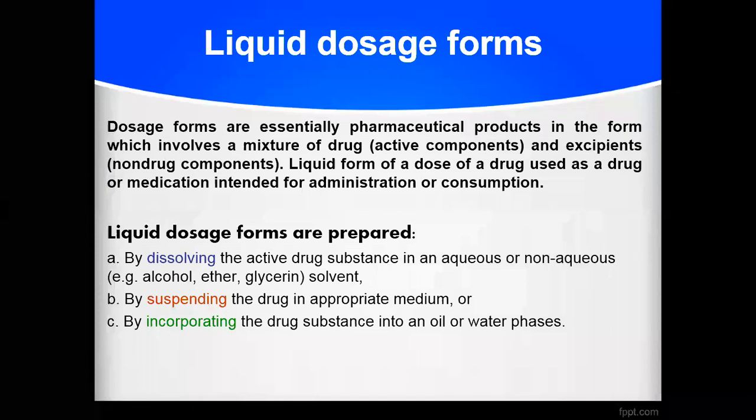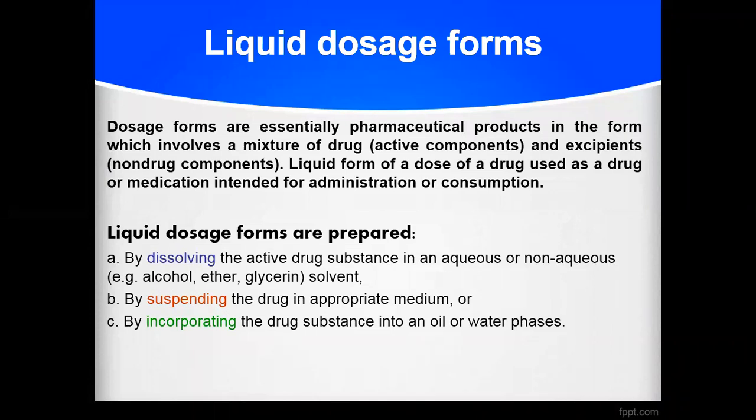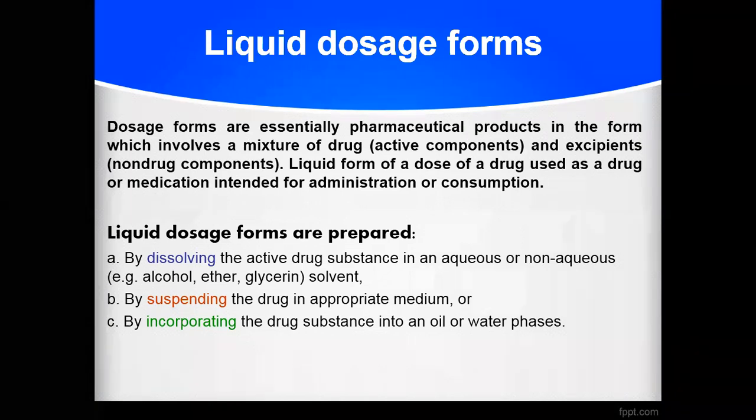Generally, liquid dosage forms are prepared by dissolving the active ingredient, the actual drug, along with the excipients in a suitable vehicle or solvent. That vehicle means carrier or diluent; water can be utilized, or alcohol, or ether can also be utilized.